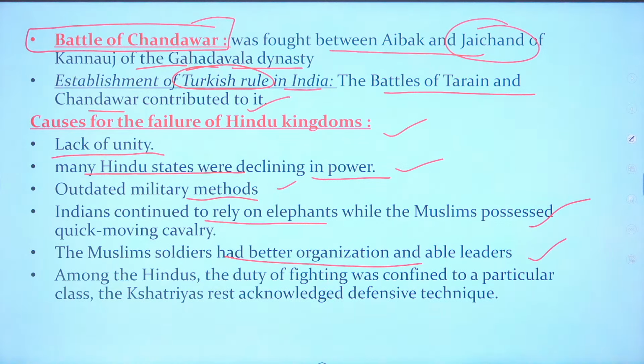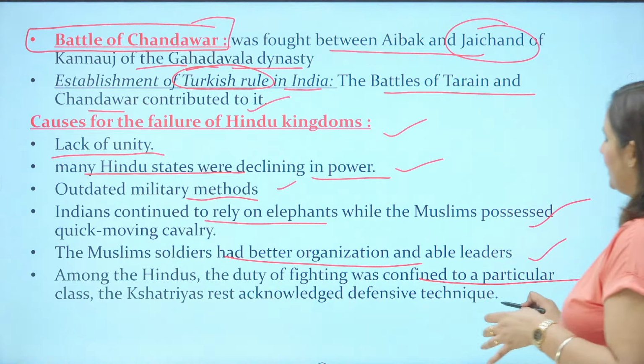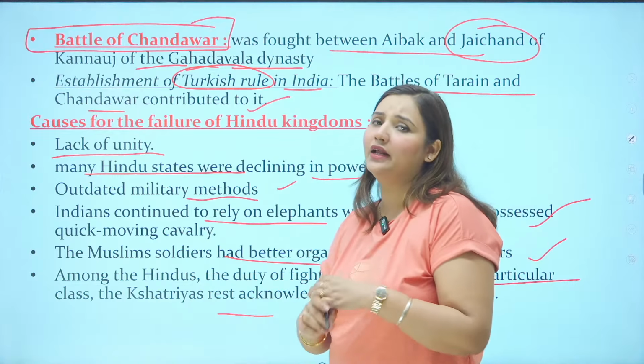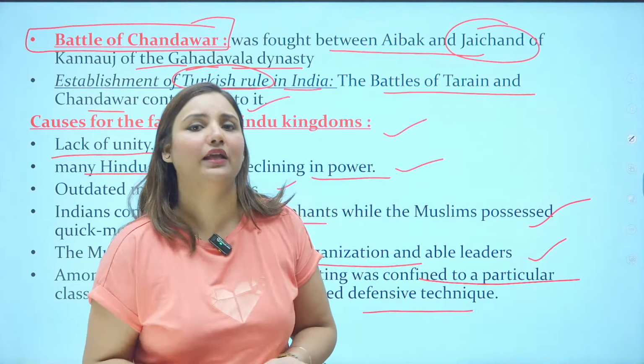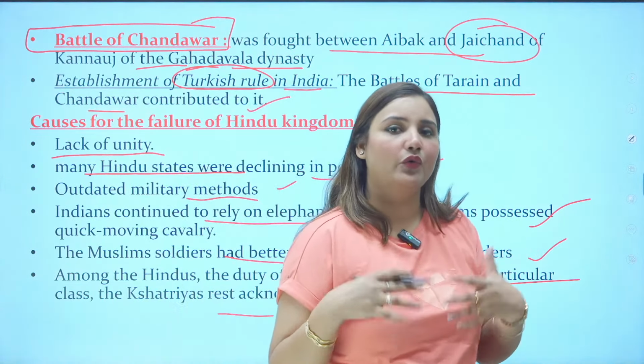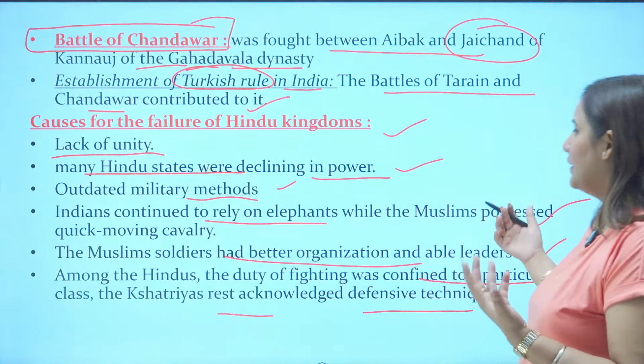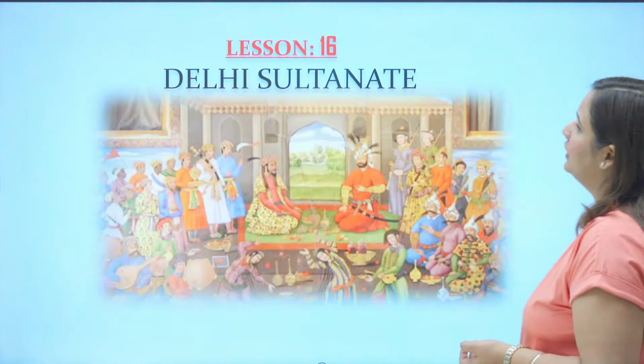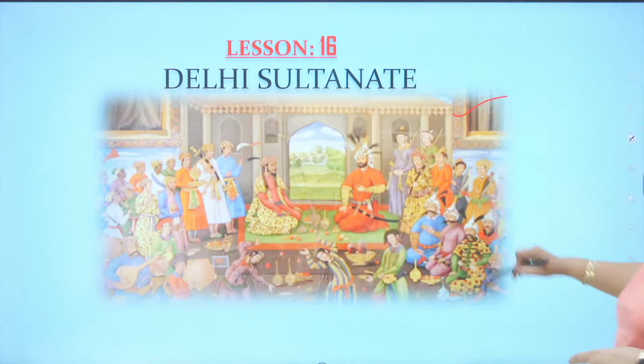Among Hindus also, the duty of fighting was confined to a particular class only, the Kshatriyas, and the rest acknowledged defensive technique. They were so defensive that they never thought of attacking anybody. Indians never thought of going out of India. Indians are very comfortable in their mind and nature, so they never thought to go into the details of defeating anybody else, and that's why the rise of the Delhi Sultanate started.